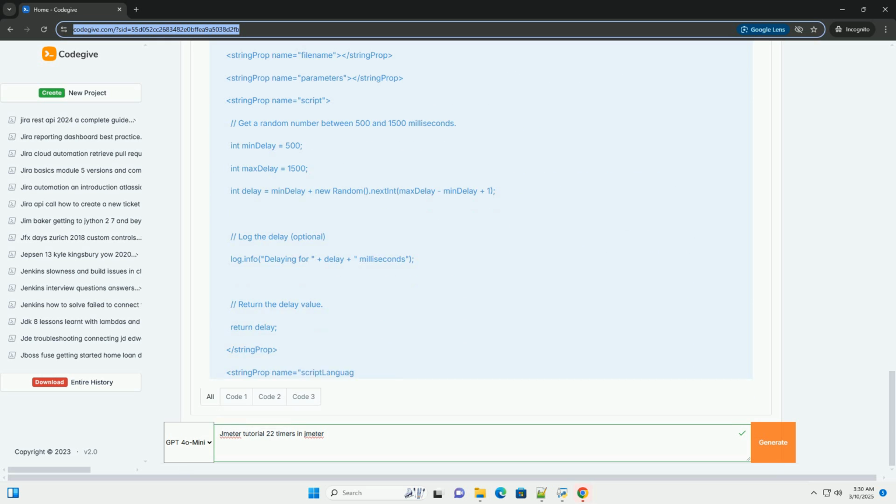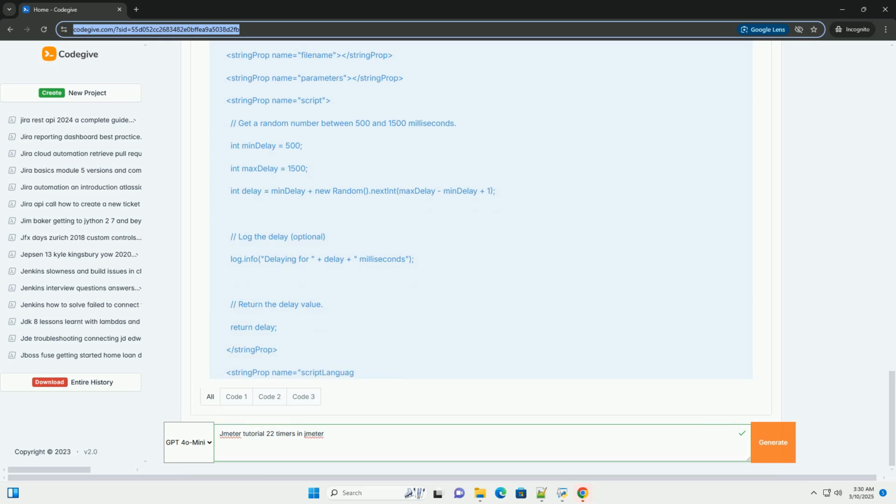Functionality. Introduces a fixed delay, in milliseconds, before each request. It's the simplest timer and suitable for consistent, uniform delays. When to use. Simulating users who consistently take the same amount of time to perform a specific action. For example, a delay of 500 milliseconds between clicking a button and the subsequent request.